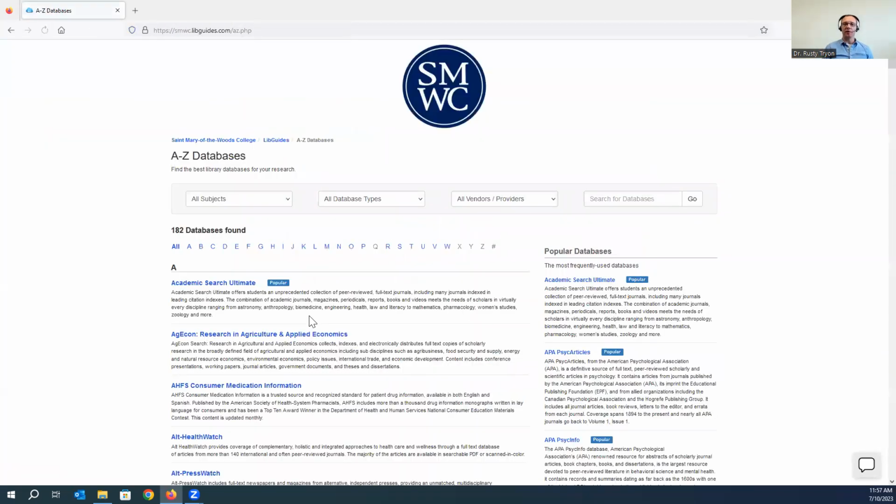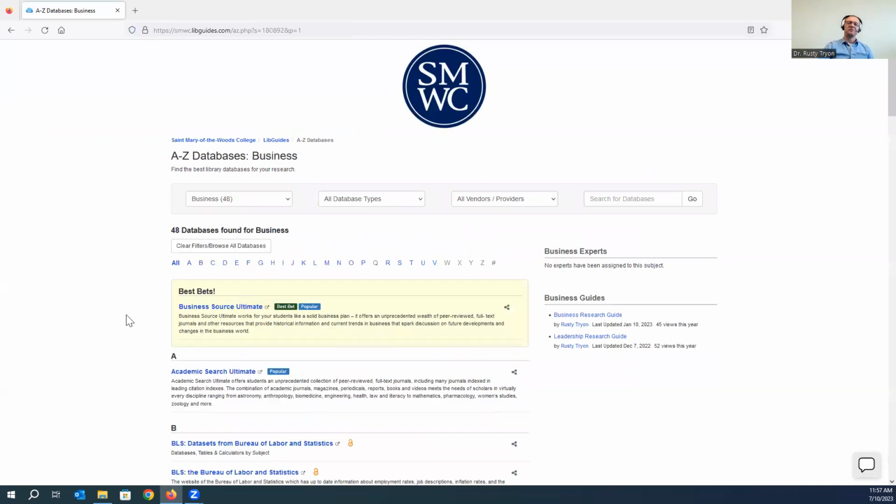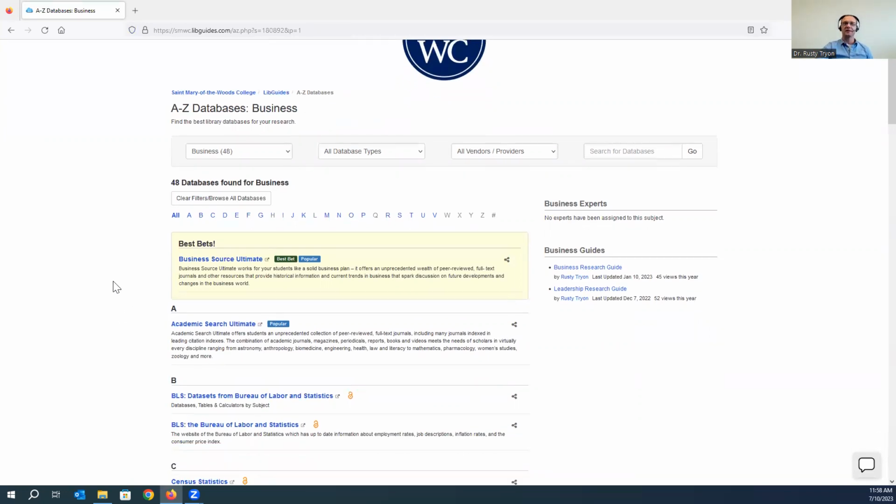That opens up a list of all the databases that are available to us. One of the things you can do is filter this list by subjects. We'll find the business descriptor, and that filters this list down to databases that are really targeted on business information. You can go through this list and identify some databases that you think would be particularly helpful to you as you complete this particular assignment for this course.